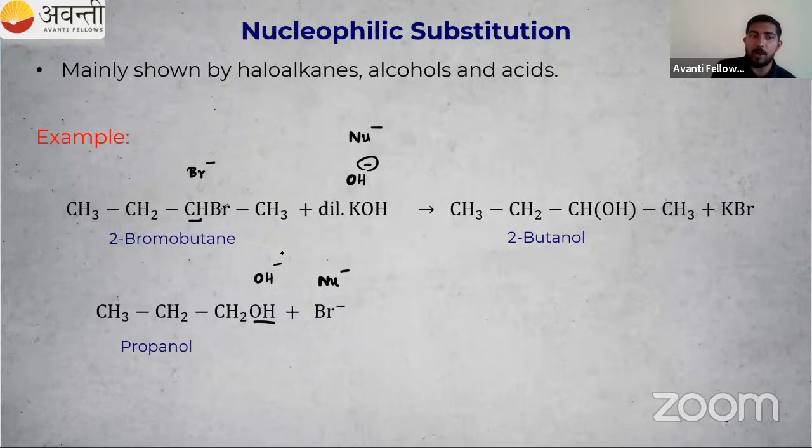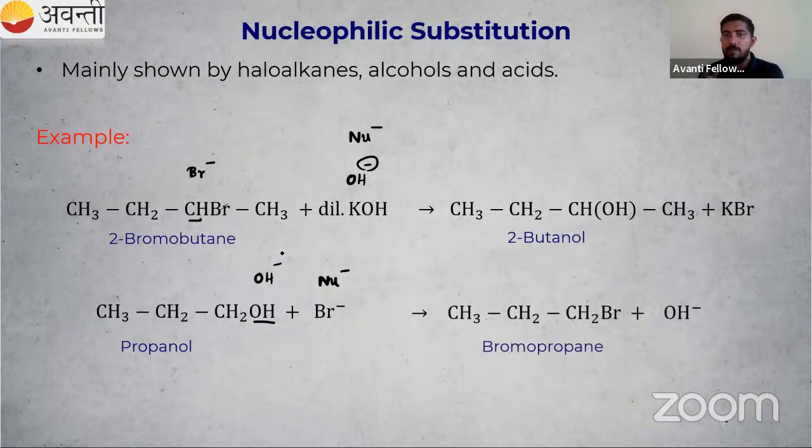Br minus is coming. So what is the product form? CH3, CH2, CH2, the same for both the reactant and product. Instead of OH, I'm writing Br. So substitution takes place. So what about the mechanism? Don't worry, we will study it in the hydrocarbon chapter. That is a nucleophilic substitution reaction.